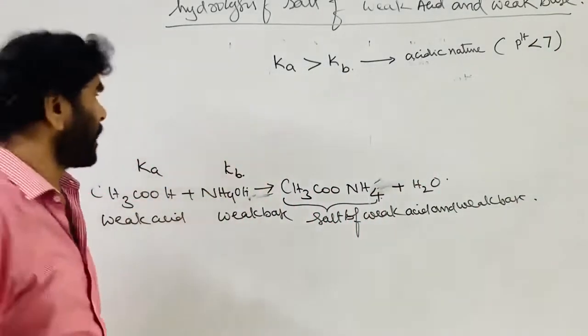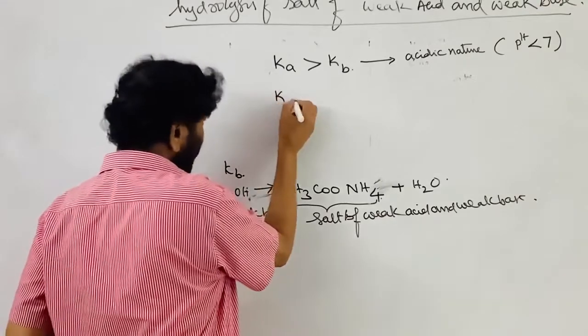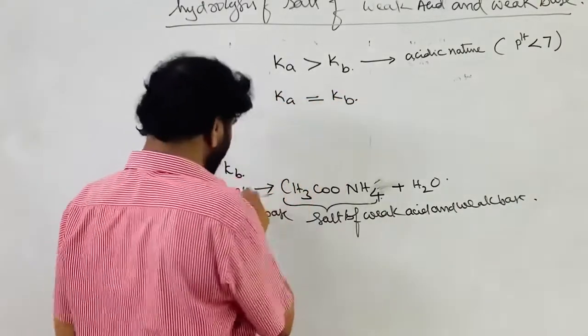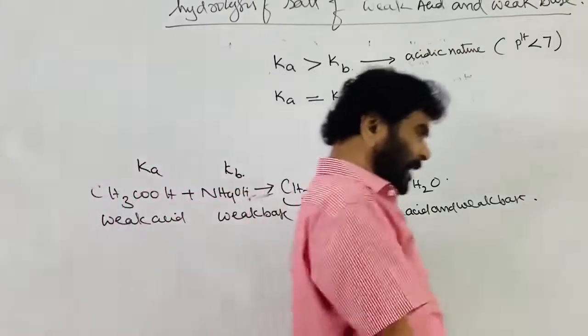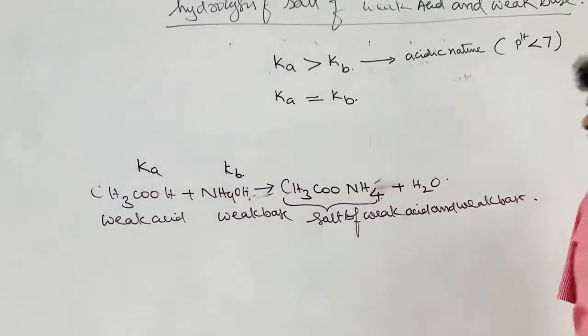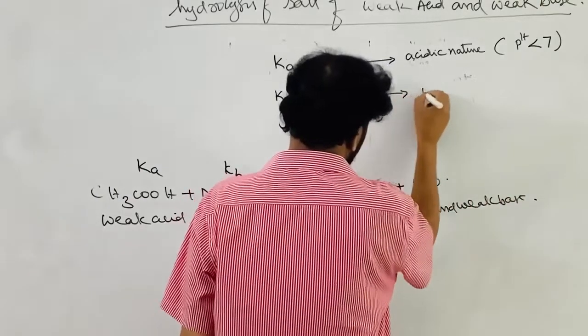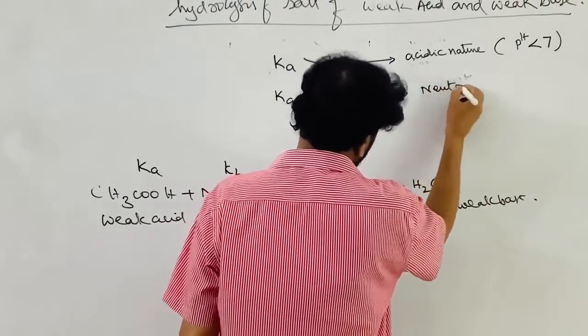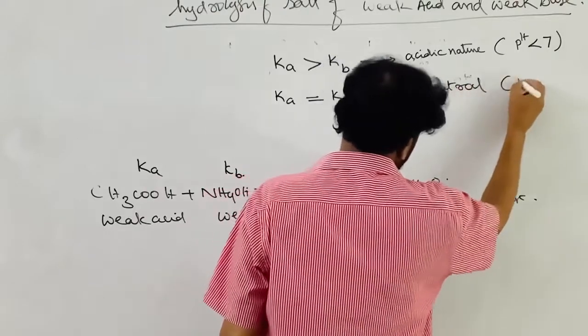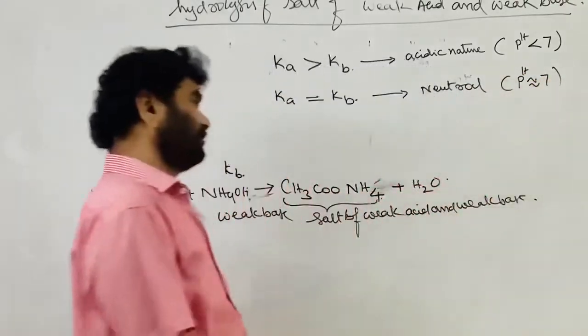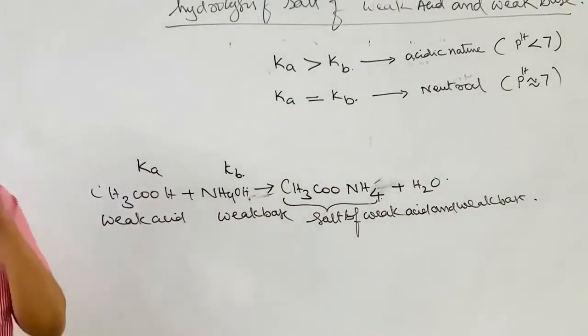If Ka is equal to Kb, both the acid Ka value and the base Kb value are equal or nearly equal, then the solution is neutral, that is, pH is nearly 7, or you can write 7.